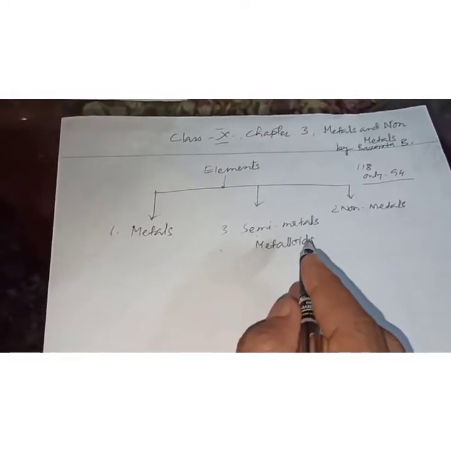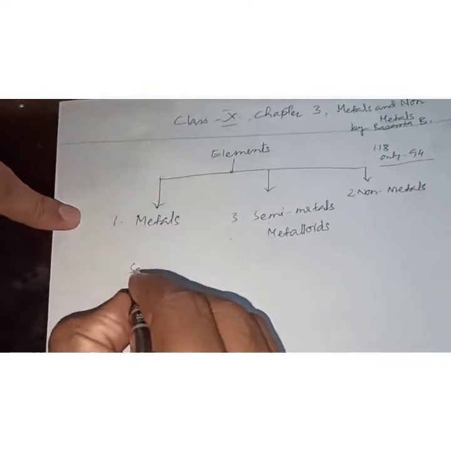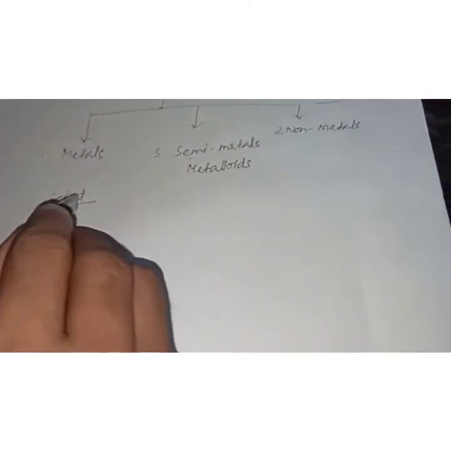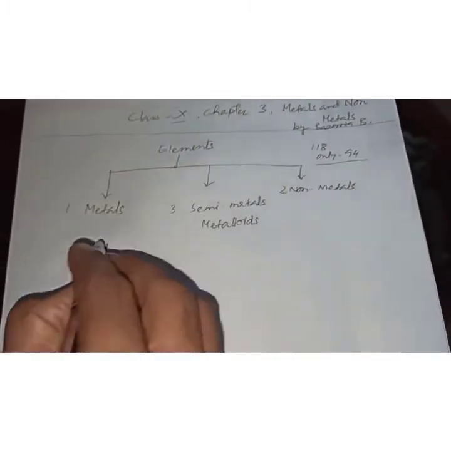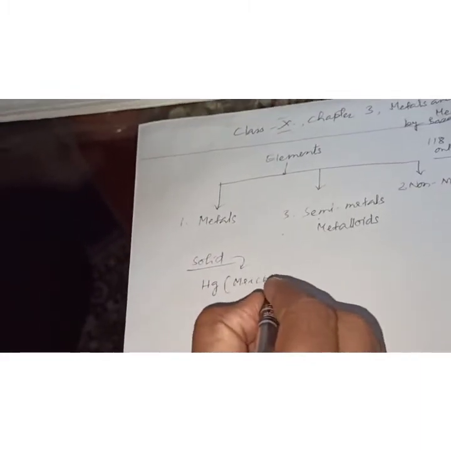We will discuss this too. At room temperature, metals are solid in state. One exception is mercury, Hg, also known as quicksilver.